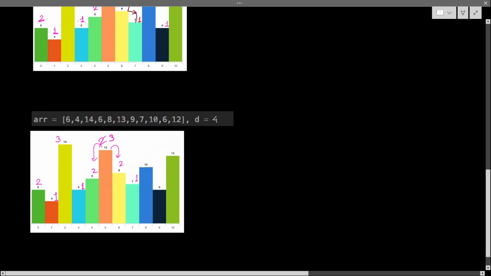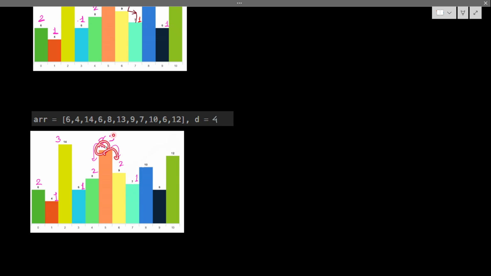Okay. And from 13, I can jump to 9. So 3 and 2 are the, like, 13 and 9. 9 gives me 2, and 13 itself. So 2 plus 1, 3. So the current value is already 3. So no need to update.